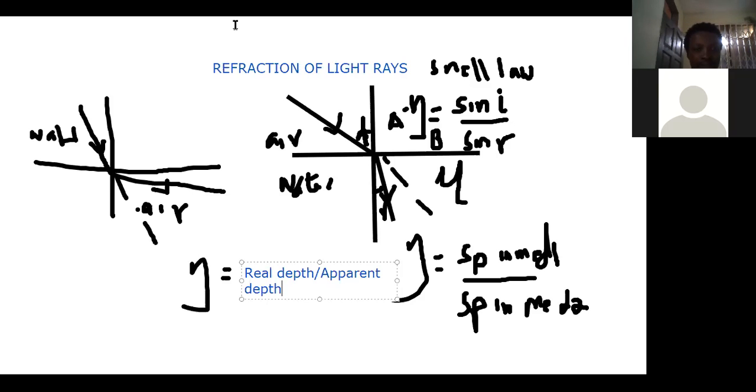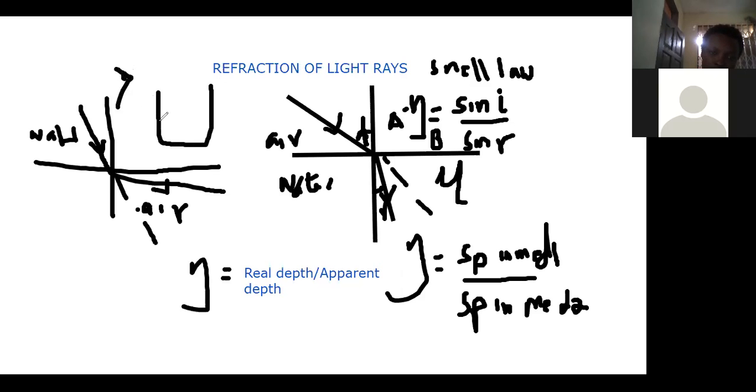For instance, if this is a pond, you realize that when the person standing here, the observer standing here, sees the pond to be maybe at this depth, that is how he sees. But actually, the real depth is the depth from here to this point. But because of refraction, the observer sees the point to the distance to be from here to here instead. So this one becomes the apparent depth.